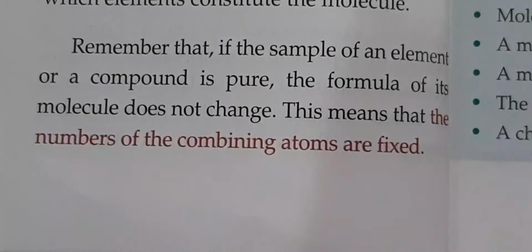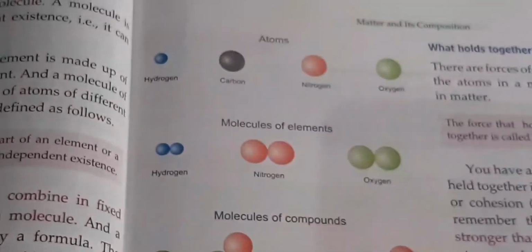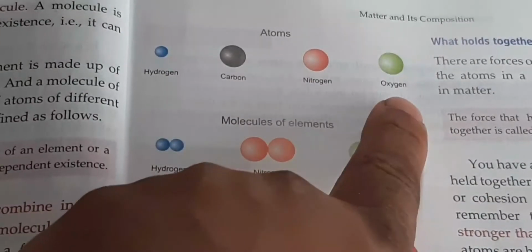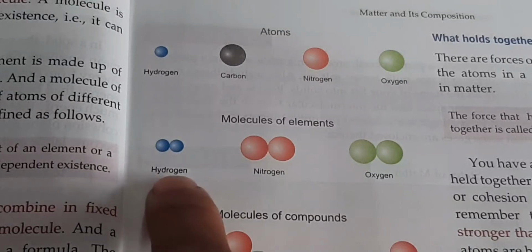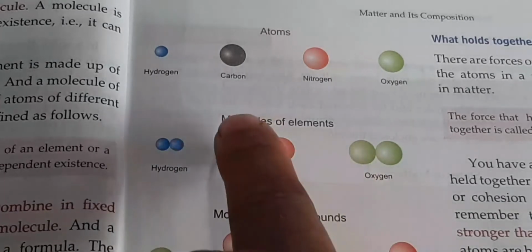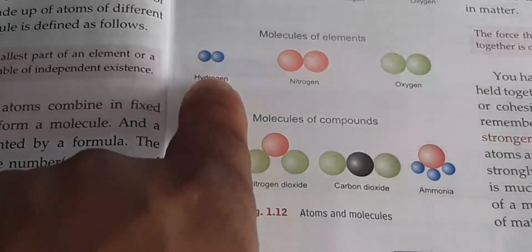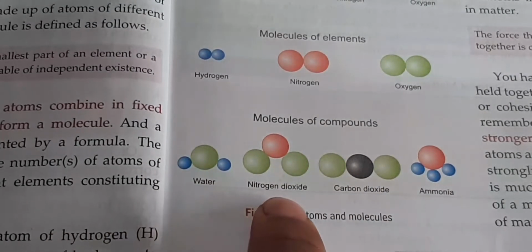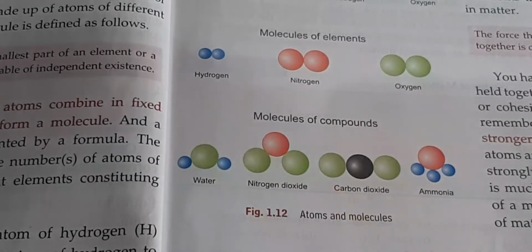Now we will talk about how atoms actually combine with one another. We have a chart here. First, we have atoms: hydrogen, carbon, nitrogen, oxygen. They are alone. They may combine with themselves: hydrogen combining gives a hydrogen molecule, nitrogen gives a nitrogen molecule, and oxygen gives an oxygen molecule. So they are called molecules of elements. Similarly, we have molecules of compound, where atoms of hydrogen, nitrogen, or oxygen combine with other elements. This is water, nitrogen dioxide, carbon dioxide, and ammonia. These are molecules of compound.